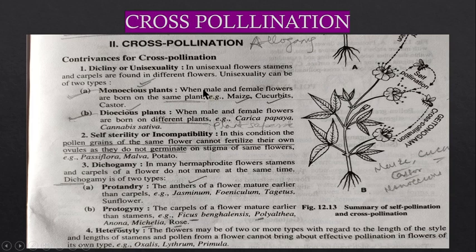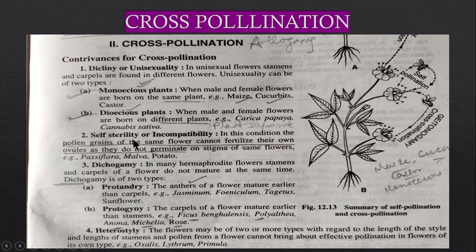So when the male and female flowers are formed on the same plant, those are known as monoecious plants, like in maize or cucurbita. And when male and female flowers are borne on different plants, this is known as dioecious plant. And the examples are carica papaya, this is papita, and cannabis sativa. So both these conditions, monoecious and dioecious, lead to cross pollination.